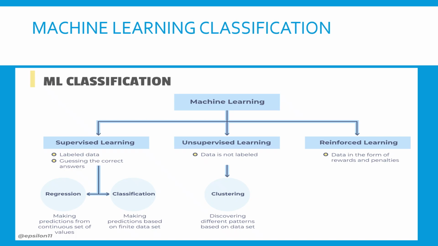So I have my input and I have my output; these are my input features and this is my output feature. The input data is labeled, it can be car and not a car, so I'm telling it. Whereas in unsupervised learning my data is not labeled, so I just give the data and based on the features it will classify by itself, like clustering, it makes groups. And reinforcement learning is a feedback mechanism, so whatever output it tries, it learns. These are the three main classifications of machine learning.